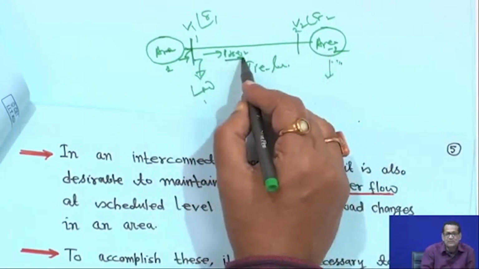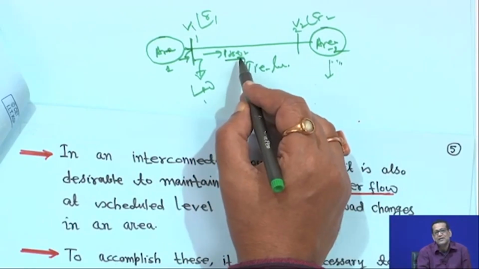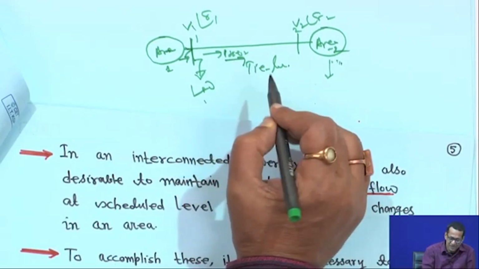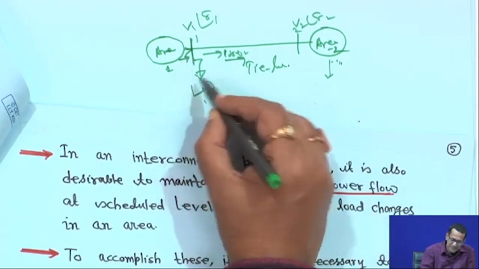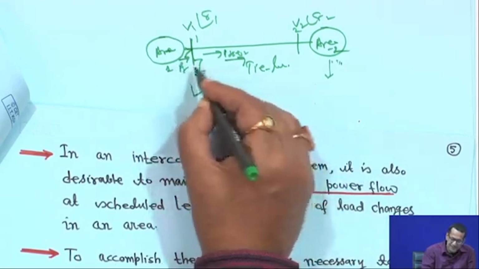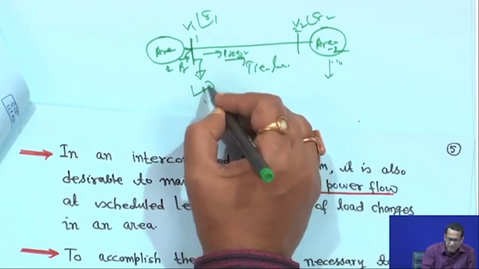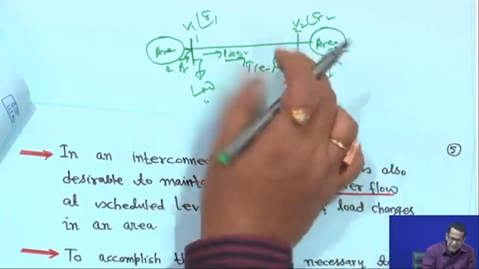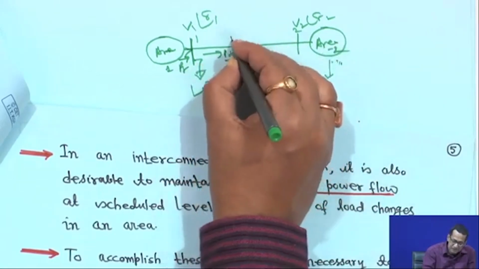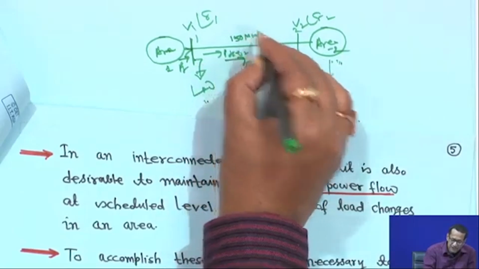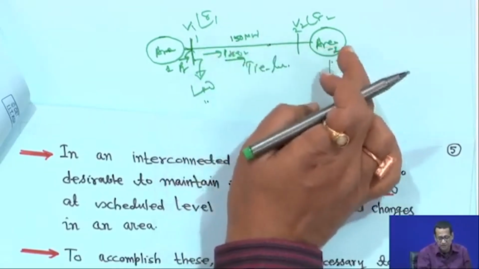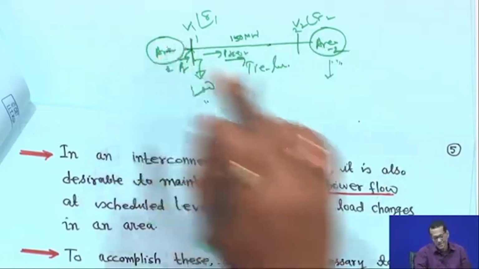So this is P tie, real power only, because our objective will be real power only. Reactive power we will not study in this course. So here Pg is the generation. Pg should be equal to the P tie 1-2 plus the load. And second thing is, suppose at a particular hour the contract is 150 megawatt. So this power system will draw 150 megawatt from this side.